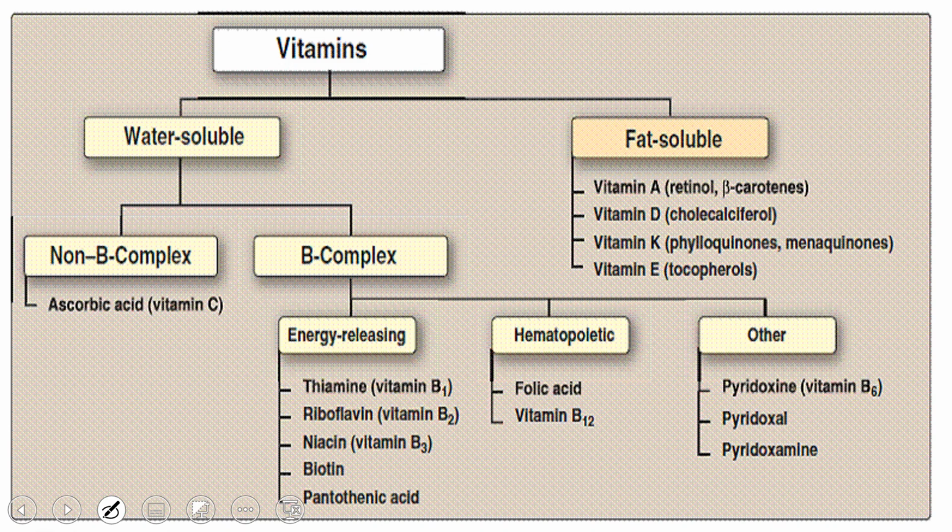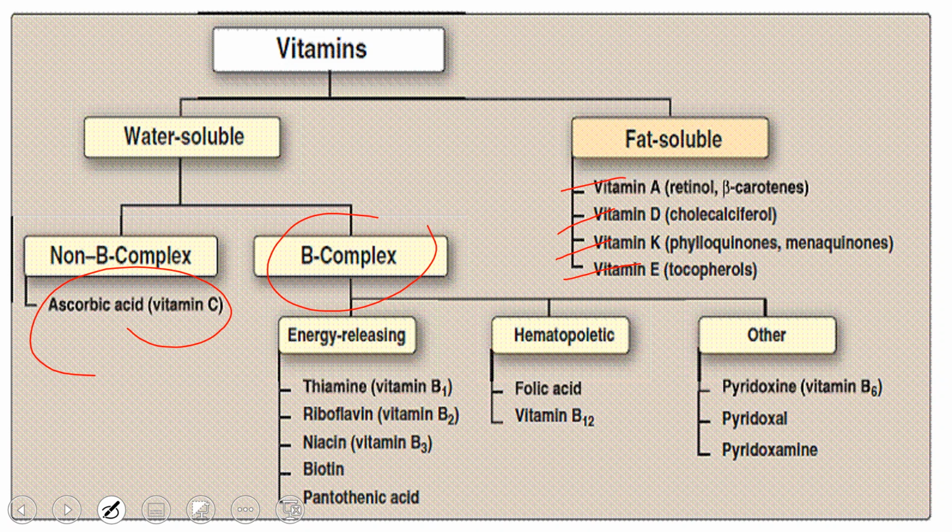Now, in the classification of vitamins, all these vitamins are classified as fat soluble or water soluble. In fat soluble, we have four different vitamins: vitamin A, vitamin D, vitamin E and vitamin K. Chemically, they are retinols or beta carotenes, vitamin D, that is cholecalciferol, vitamin K, that is phylloquinones or menaquinones, and vitamin E, that is tocopherols. Two major groups, vitamin C and vitamin B complex, are classified as water soluble because they are water soluble.